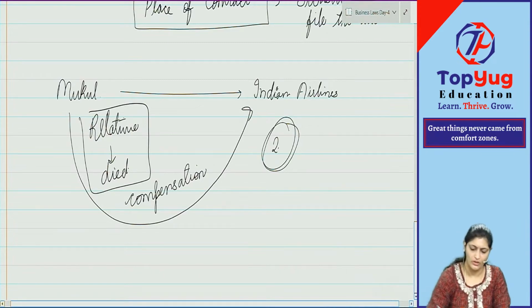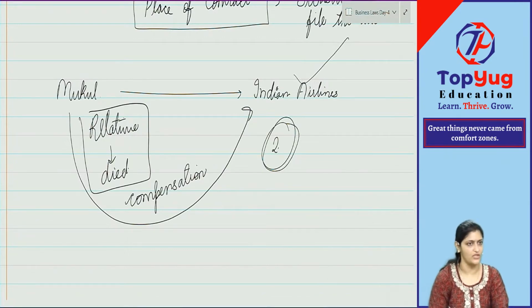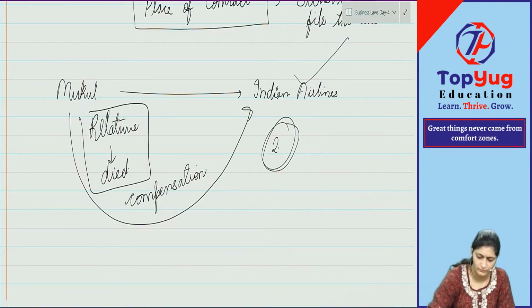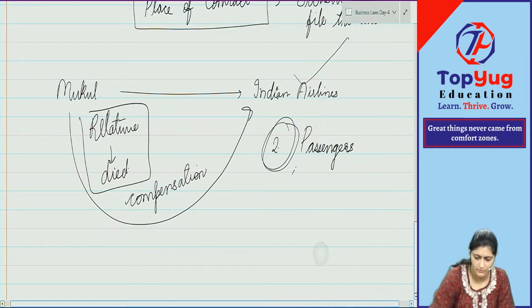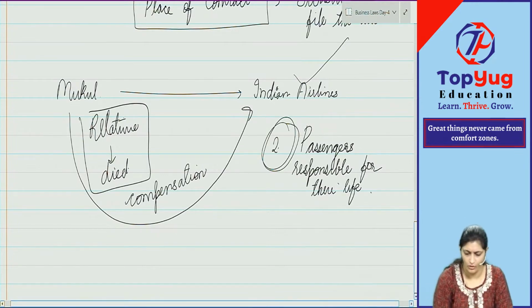Therefore, the court also decided in favor of Indian Airlines that they are not responsible to pay any compensation, because there were terms and conditions, and when that person accepted the ticket, it is as if he accepted all the terms and conditions. Passengers are responsible for their life. Got this point clear, everybody? Yes or no? That was what the case law was all about.